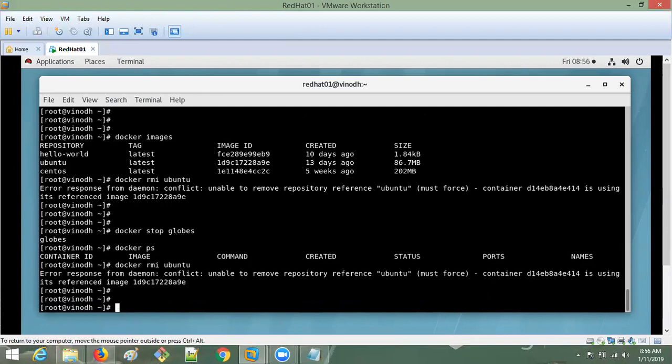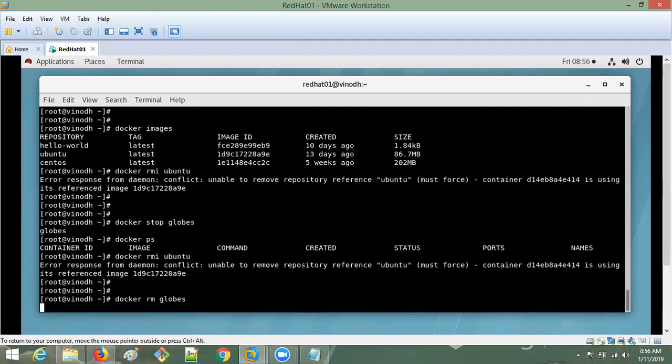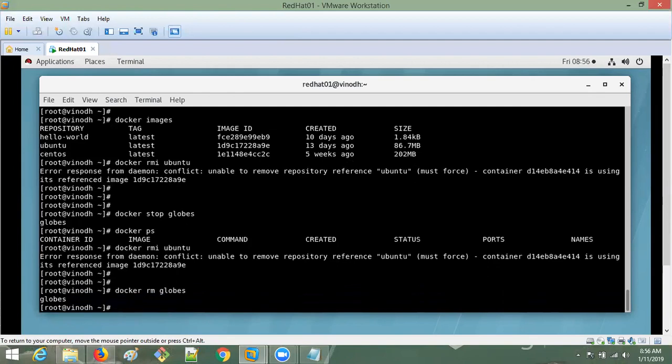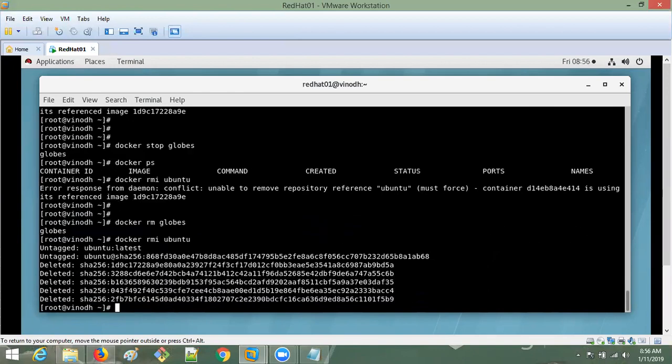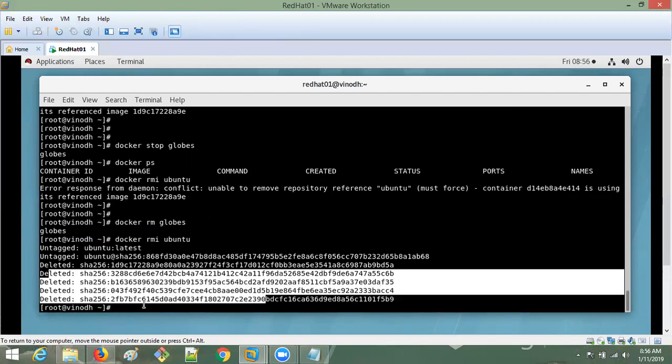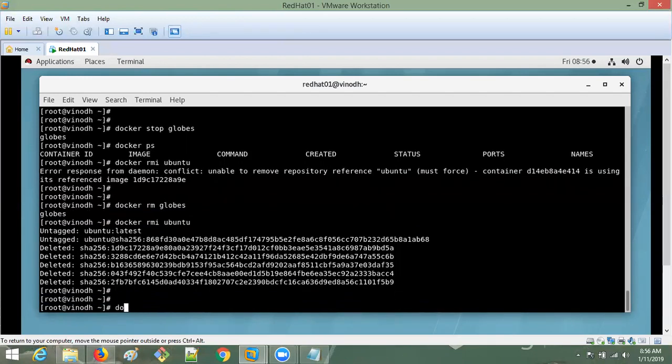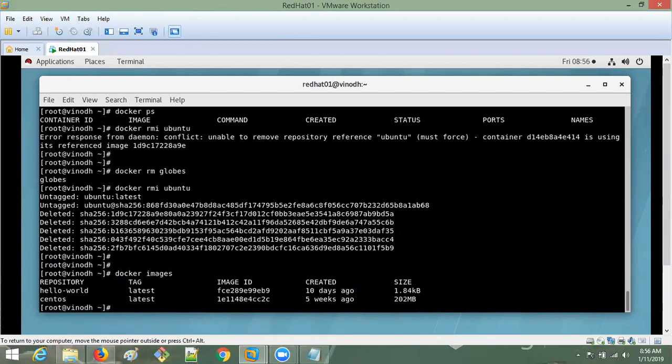How to remove the container? Again, docker rm globes. I removed the container globes. Okay, now the Ubuntu container is gone, and now I will try the command. Docker rmi Ubuntu. Now it is deleted. See. Now I'll go and check docker images. So there is no Ubuntu image now.